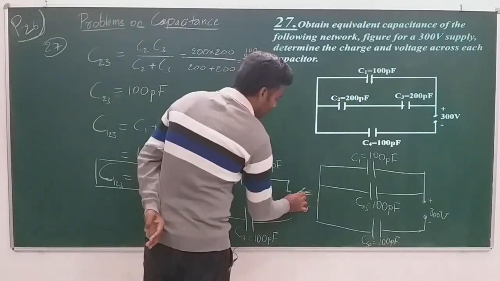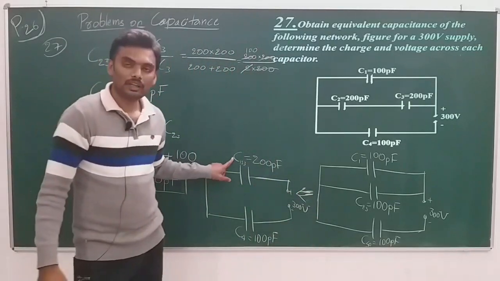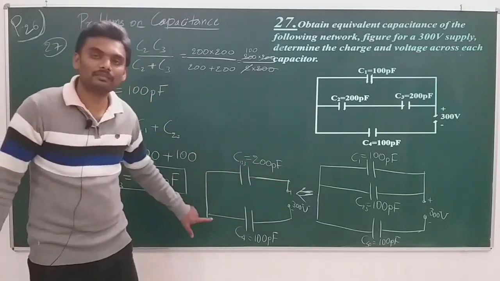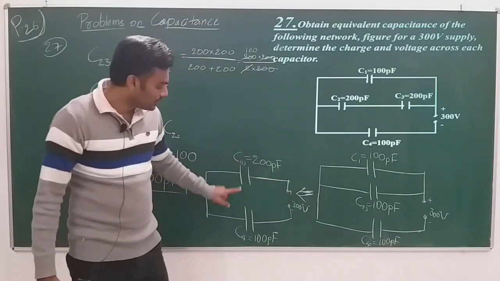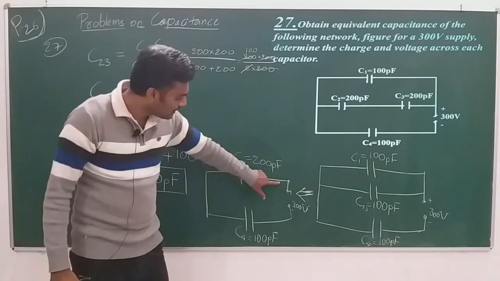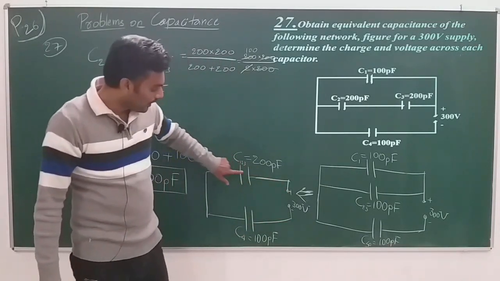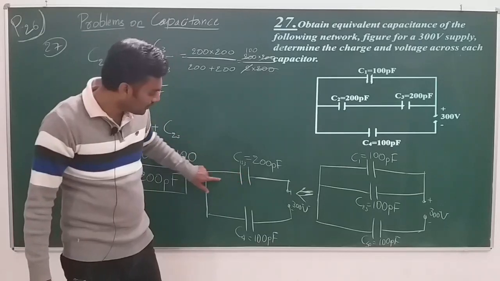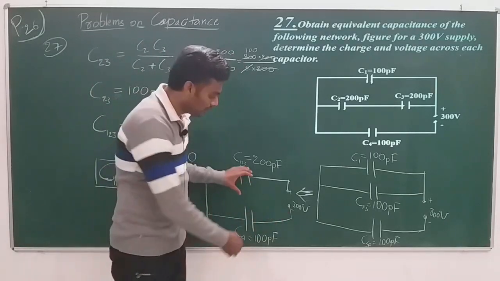So now you look, C123 and C4 are in series with the battery, right? Look at this carefully. It's actually in series. The terminal starts here, one capacitor, then the other capacitor comes back to the other terminal, right?